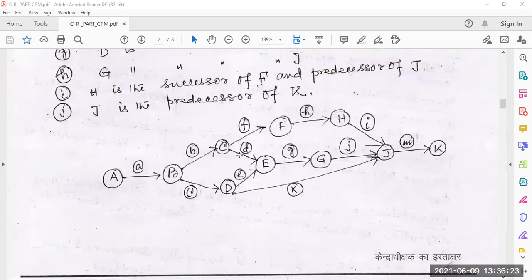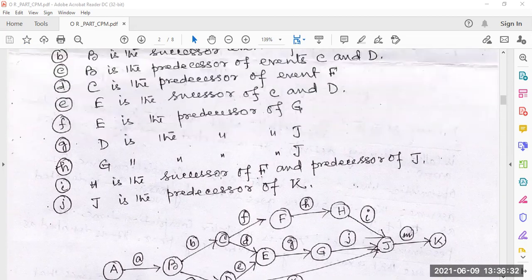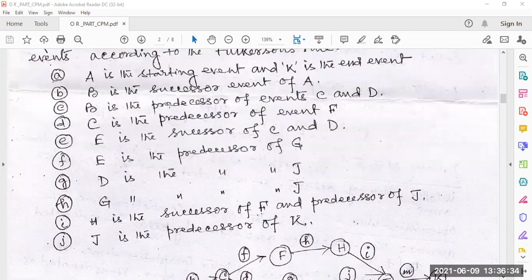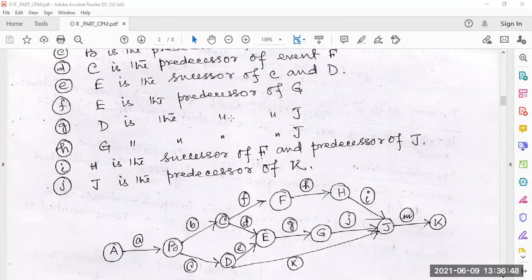If not, you can ask me the question where you are confused. We have done it accordingly, and we know what is the predecessor and what is the successor. So according to that, we write this down.